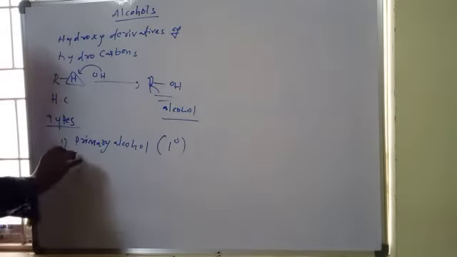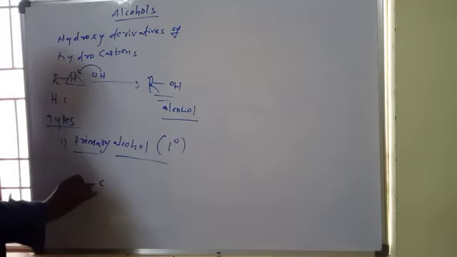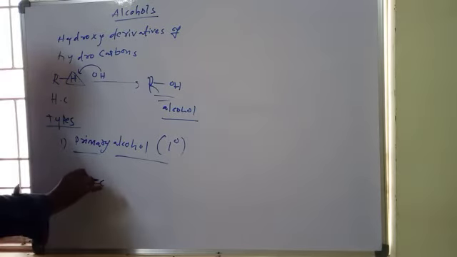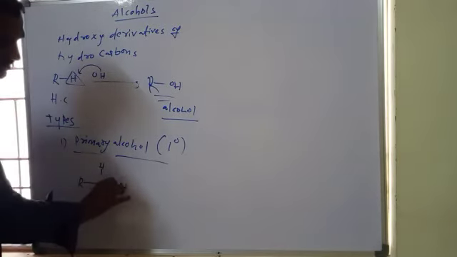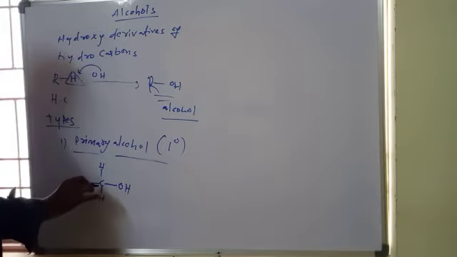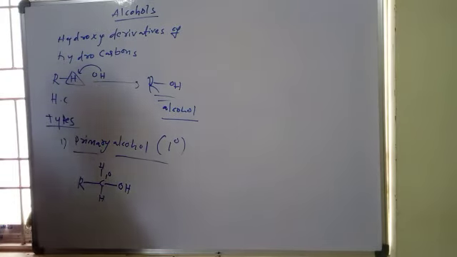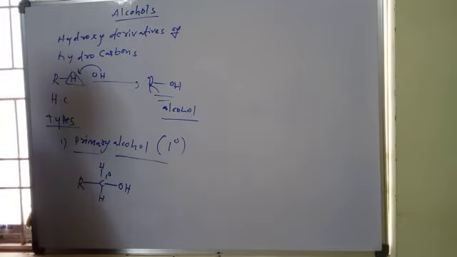In primary alcohols, the carbon bearing the OH is attached to only one other carbon or one other alkyl group. So if OH is attached to that carbon, which is a primary carbon, 1 degree carbon, the alcohol is called a primary alcohol.